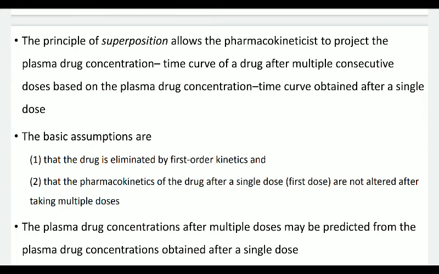So throughout, a constant dose has been maintained. The plasma drug concentrations after multiple doses may be predicted from the plasma drug concentrations obtained after a single dose. So this is a procedure to know the effect of drug accumulation.